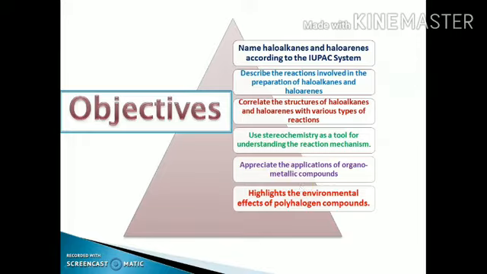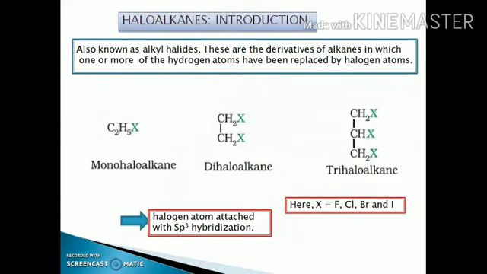Firstly, we will discuss what the haloalkanes and the haloarenes are. The replacement of the hydrogen atoms in the hydrocarbons, which can be aromatic, by the halogen atom results in the formation of alkyl halides and the aryl halides. The haloalkanes, which are also known as the alkyl halides, are the derivatives of the alkanes.